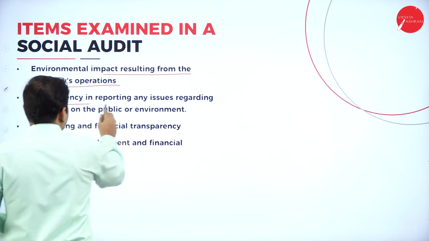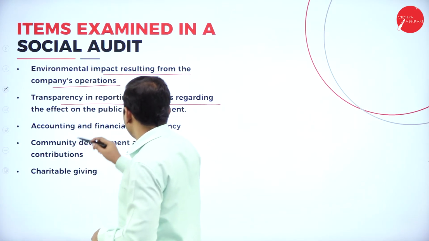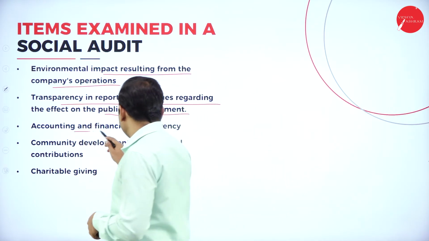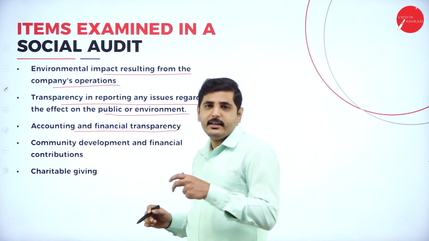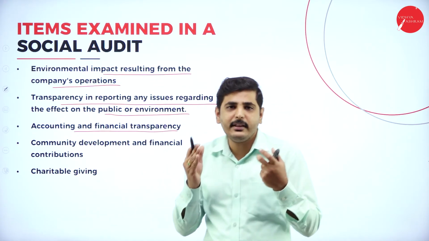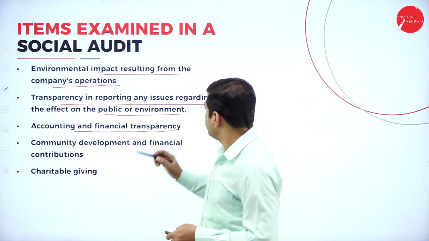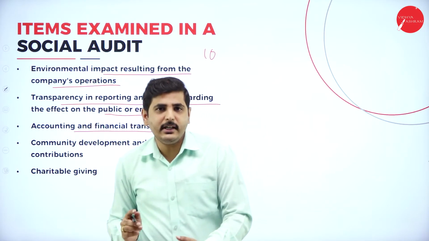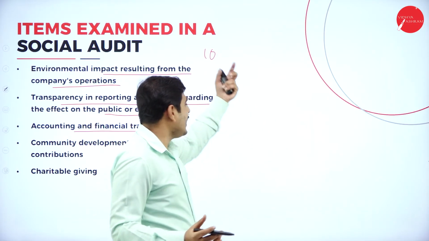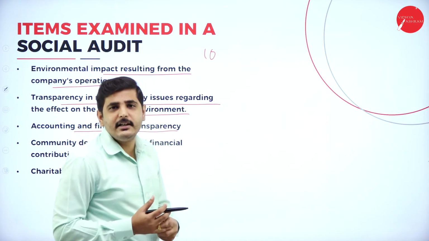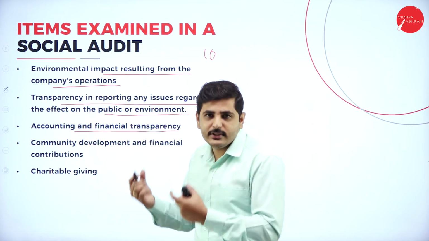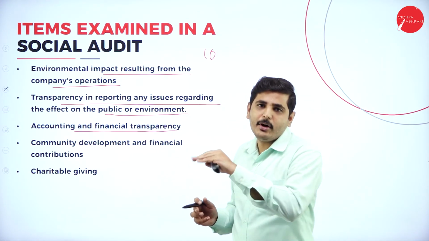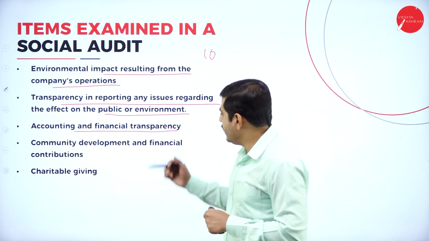Next one, transparency of reporting any issues according to effects on the public and environment. What is the effect on the public because of our business? Next one, accounting and financial transparency. So is there any transparency in the accounting? Are we providing the proper information? For example, our cost on the society is 10 lakh rupees. So are we providing the benefits to the society? Are we investing in social responsibility the 10 lakh rupees? So is there any deficiency in that? Can we manage that, or can we reduce the investment, or do we have to increase the investment to bring the tally between cost and benefit? So these things will be examined.